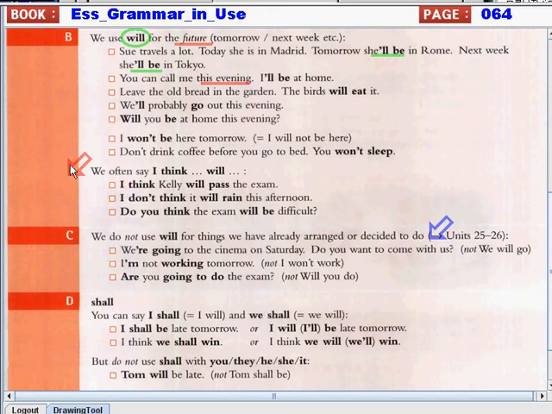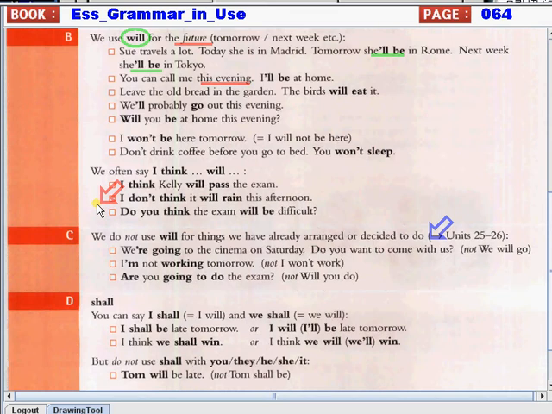Let's continue. We often say, I think, will. For example, I think Kelly will pass the exam. This is a prediction, and a prediction is something that will happen in the future. So we can say, I think Kelly will pass the exam.